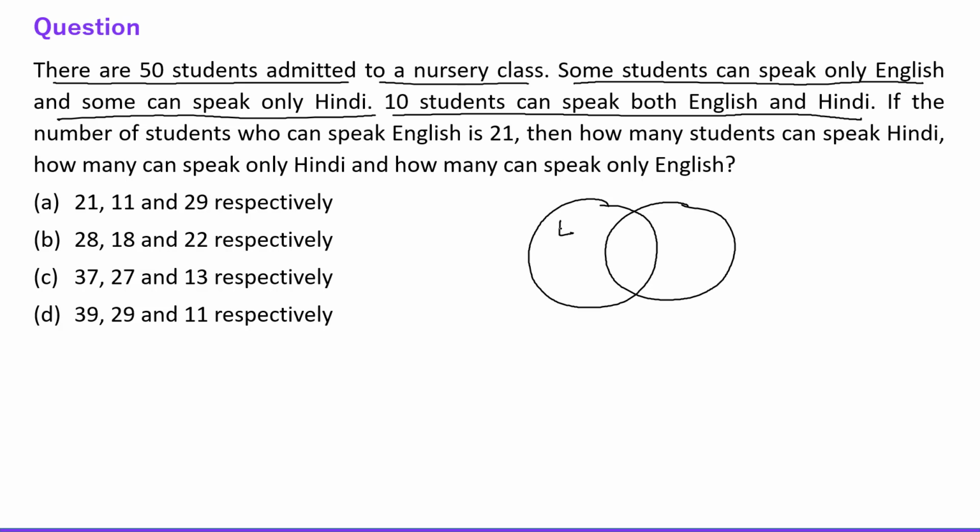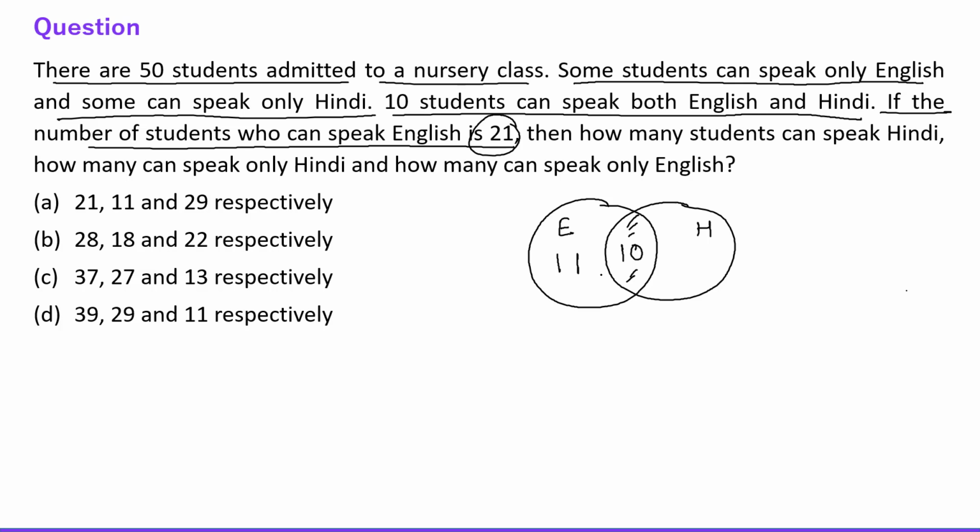See everyone, this is English and this is Hindi and 10 is coming between them, I mean in the intersection region, because 10 students can speak both the languages. Now the question is saying the number of students who can speak English is 21. See, in the oval of English, 21 students must be there. So out of those 21, 10 students are already here. So now 11 students are left. So 11 students can speak only English, right?